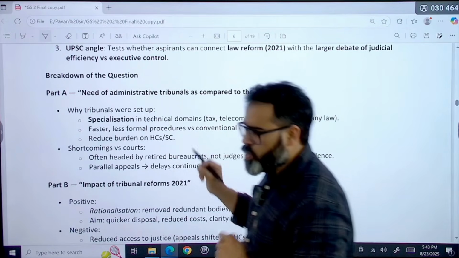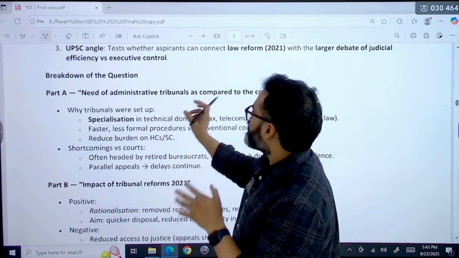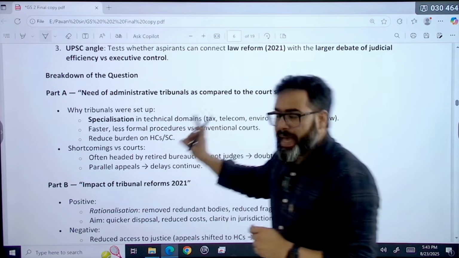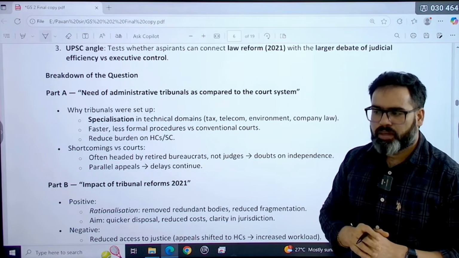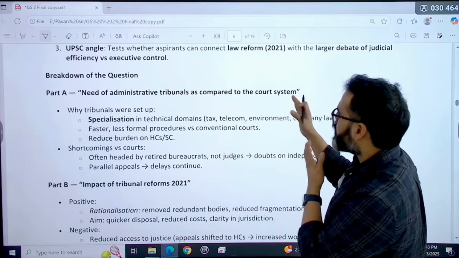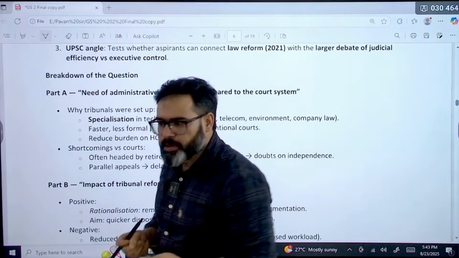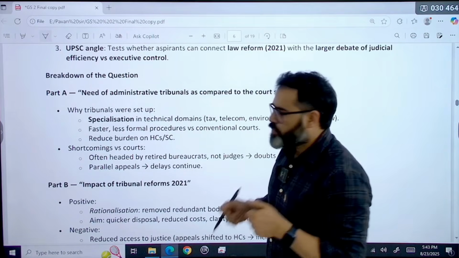सबसे पहले part 1 जो इसका solve करना है, we need to answer this question: need of administrative tribunals as compared to the court system. Why do we need basically these administrative tribunals when already we are having the court system? So first is why tribunals were set up. That is the main question. So क्यों set up किया गया?